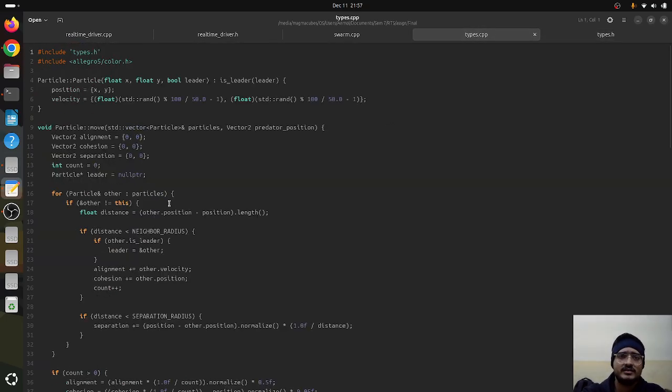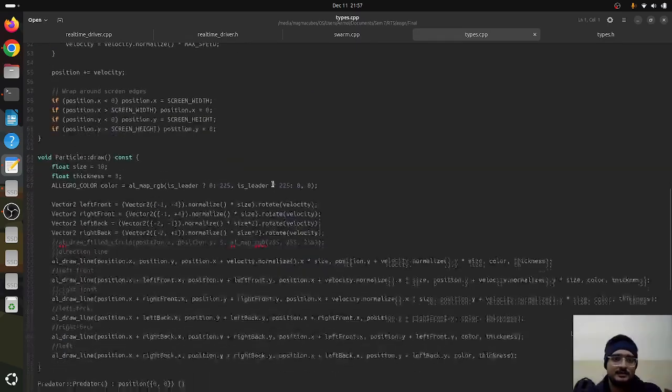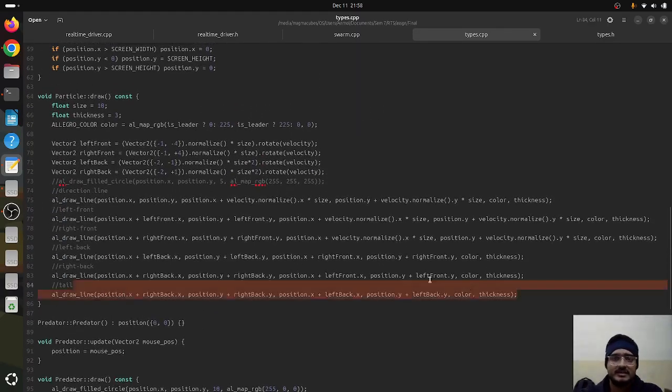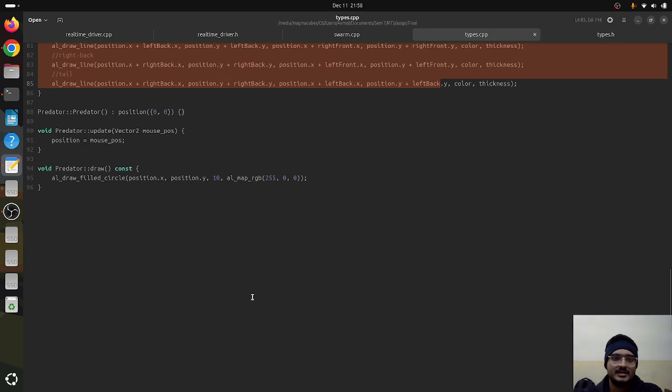Then we have the .cpp file again, which extends and includes types.h, and then it talks about alignment, cohesion and separation. So alignment is basically aligning, cohesion is to move together, and separation is to avoid any sort of collision. This is something we got to know via some BBC reports on fish and school of fishes, so that's why we included it here. Then all this is basically the drawing of the fish, and that's it.